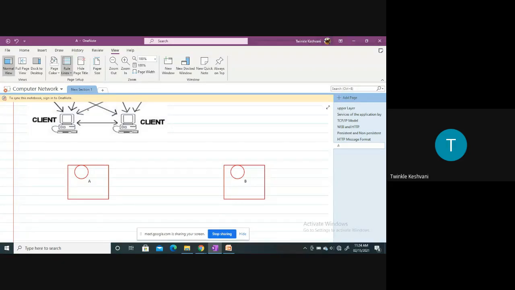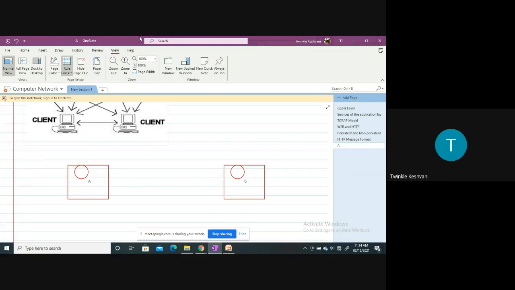Now when we say that the processes on two different end systems communicate with each other by exchanging messages over a computer network, a sending process creates the message and sends it onto the network, and the receiving process receives these messages and responds back to the sender device, right?